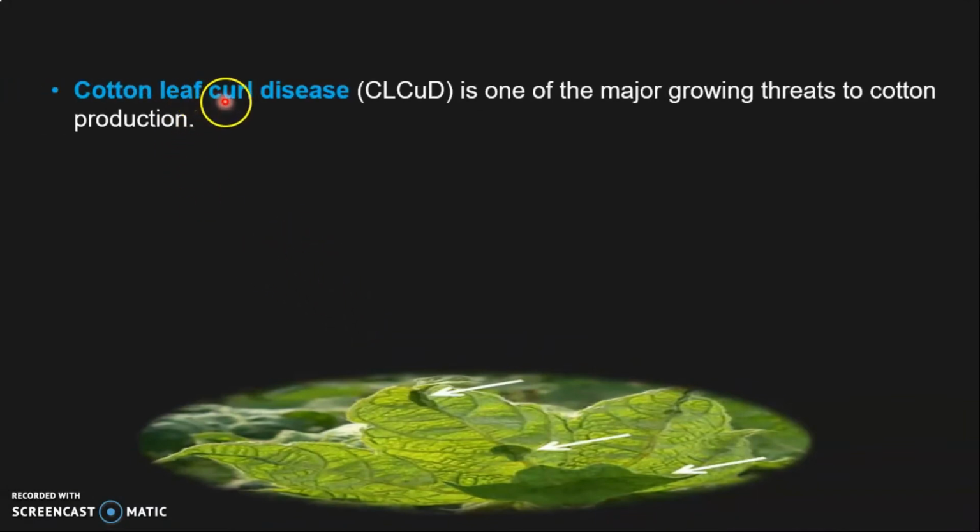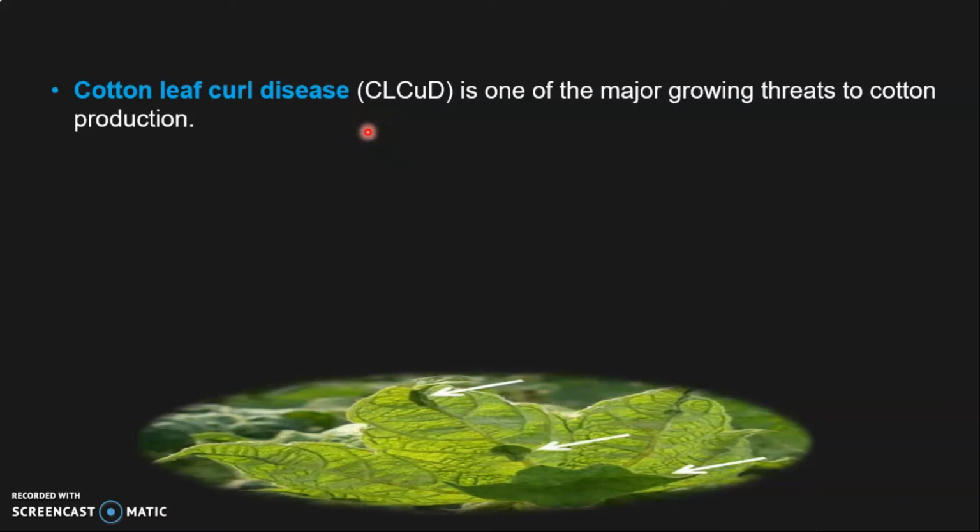Cotton leaf curl. The leaves of cotton become curled. But these are not the only symptoms, other symptoms are also there. So cotton leaf curl disease is one of the major growing threats to cotton production.